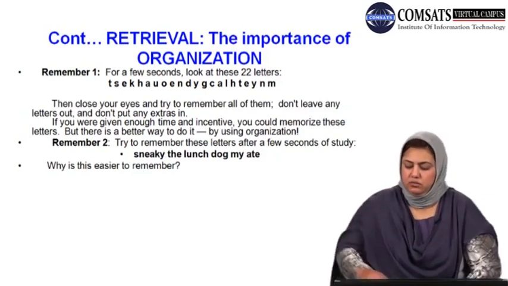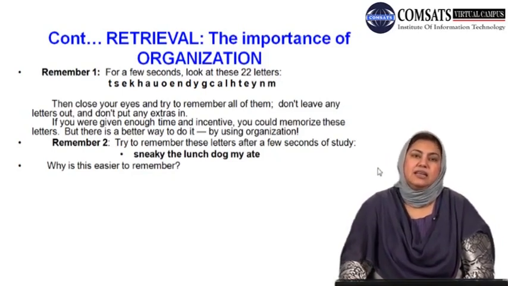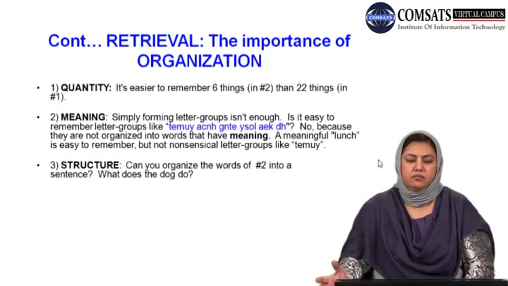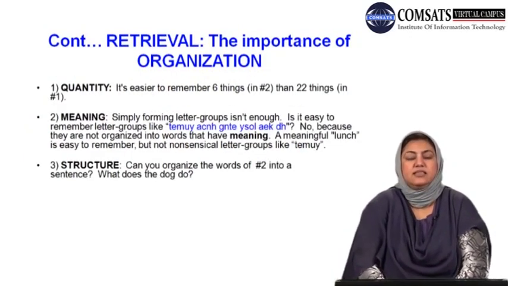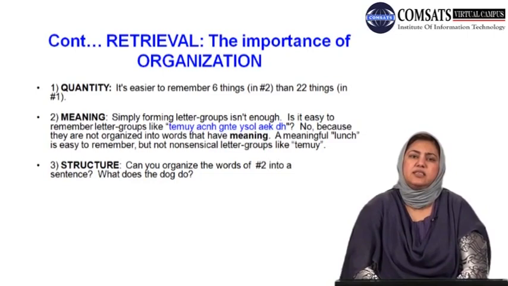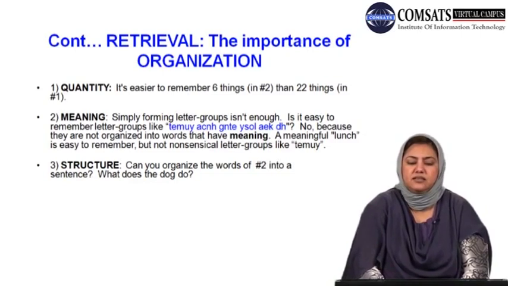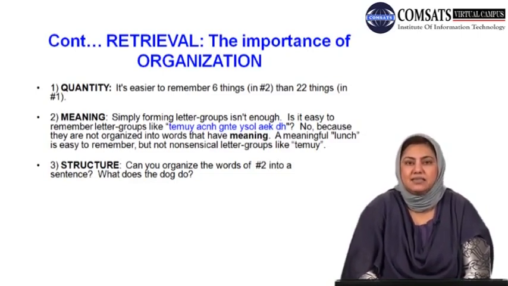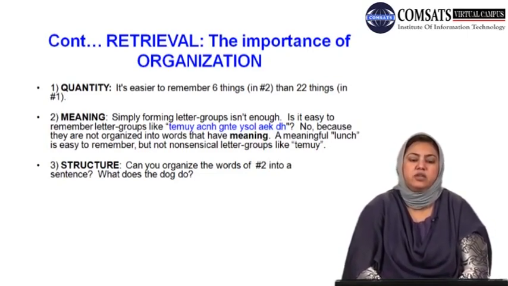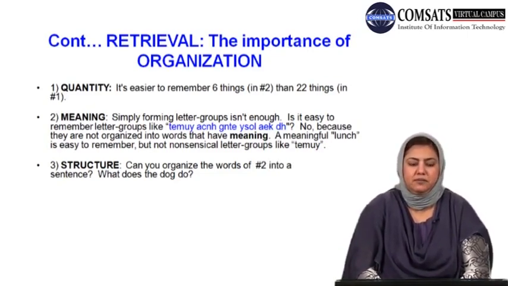Why is this easier to remember? Okay, my dear students, it has a reason, it has a logic why it is easier to remember. First, quantity. It is easier to remember because in the second case there are only 6 things to be remembered. There are 6 words to be remembered. In the first case there were 22 things, that is 22 letters to be remembered. Remembering 6 things is easier than remembering 22 things. So organize your information in a way where you give it a reasonable quantity to be remembered.